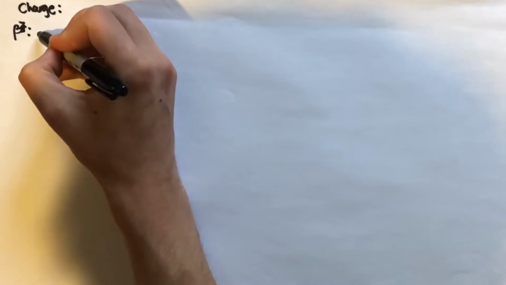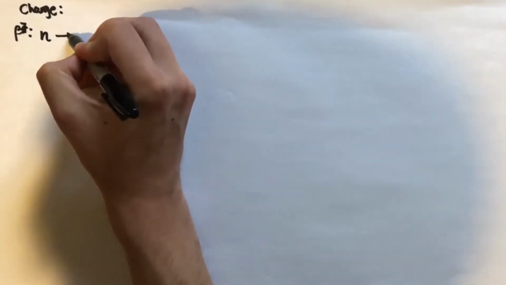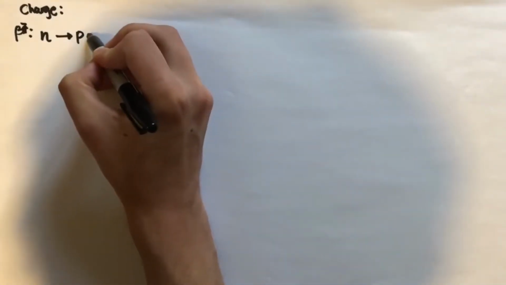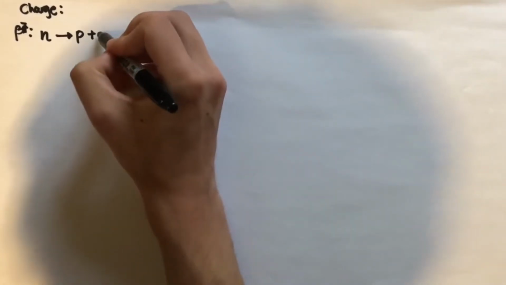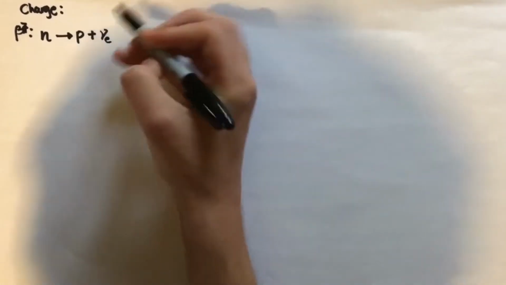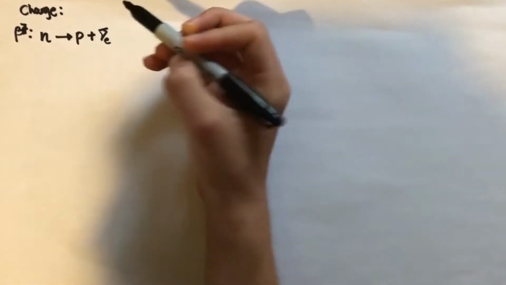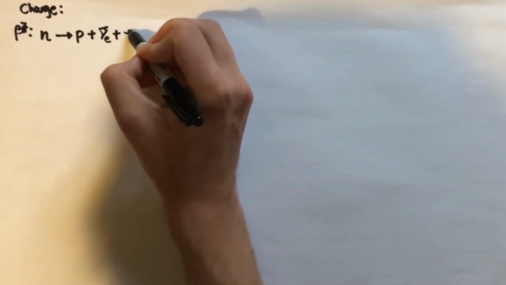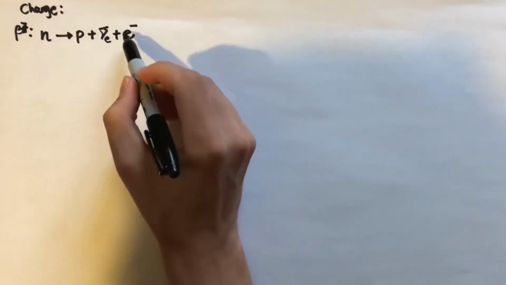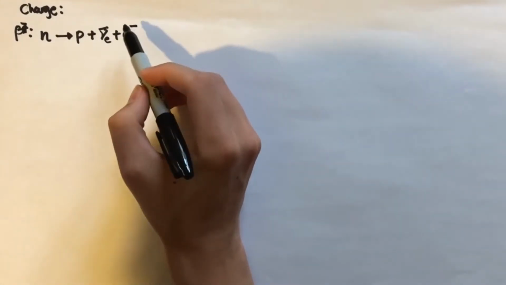So let's take the example of beta minus decay. Let's write down the equation for beta minus decay. We have the neutron turning into a proton plus an electron plus an anti-electron neutrino. So let's have a look and see if charge is conserved.